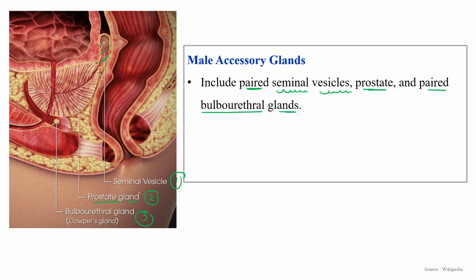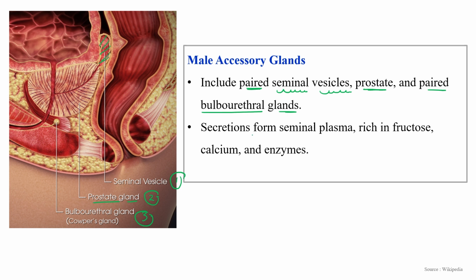So the paired seminal vesicle, prostate gland, and paired bulbourethral gland are the glands present in the male reproductive system. These glands are mainly involved in the secretion of seminal plasma, which is rich in fructose, calcium and certain enzymes.